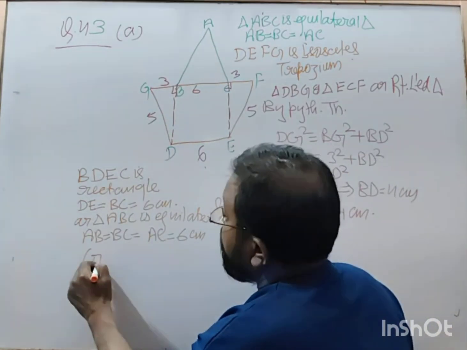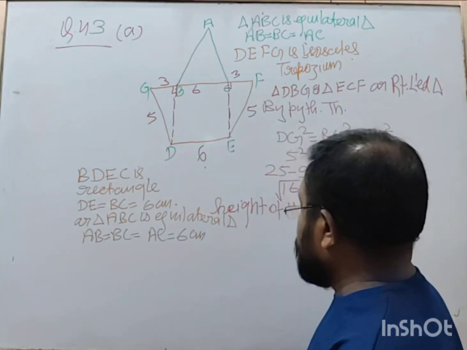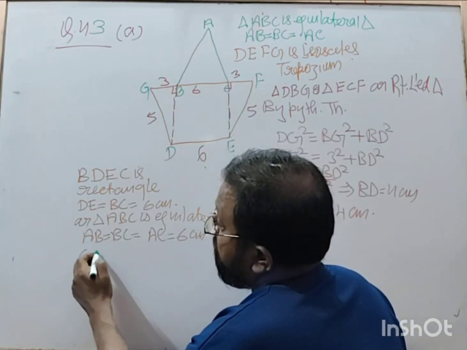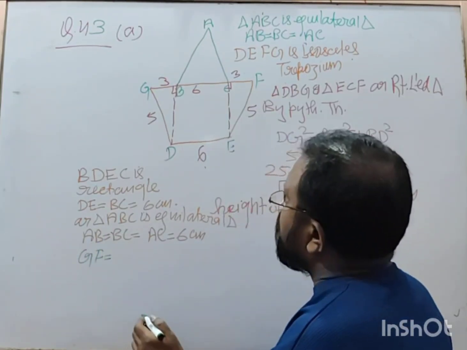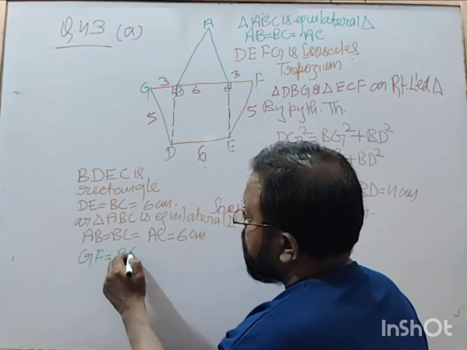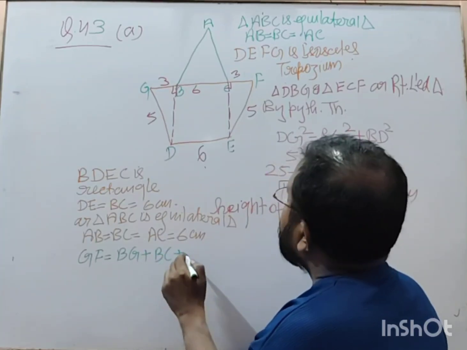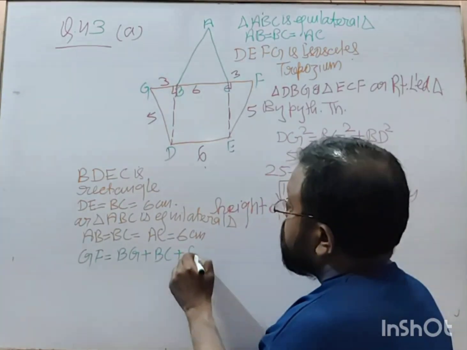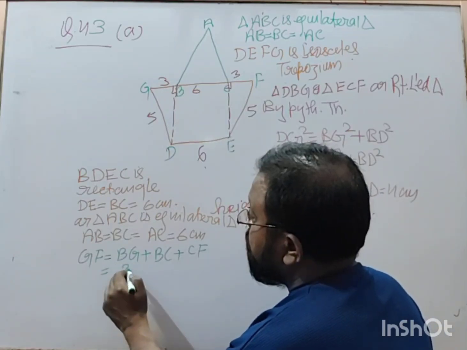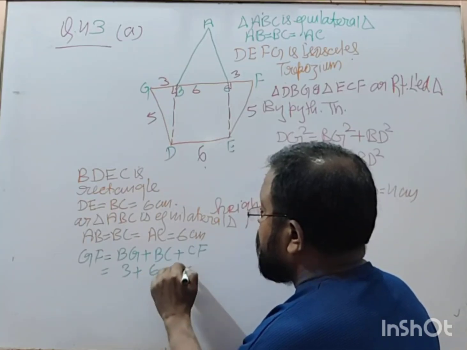And GF is equal to how much? BG plus BC plus CF. So BG is 3, BC is 6, plus CF is 3.